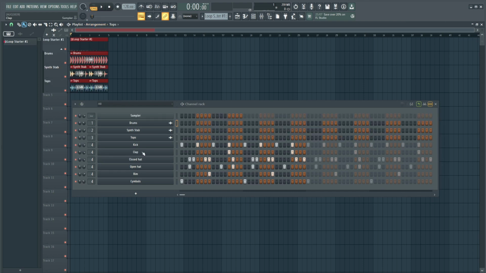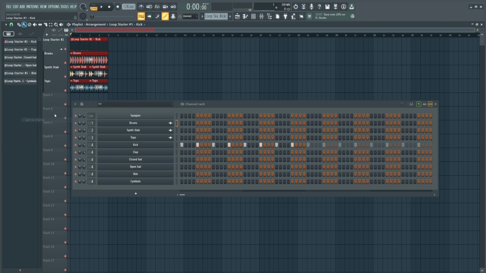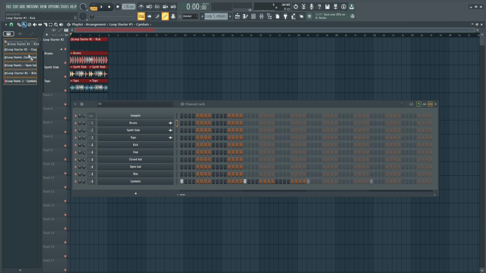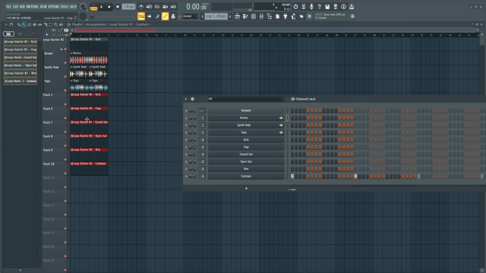Or if you want all these other ones as well and see them more nicely, right click, split by channel. And you can drag this in like here and you can have more variety.